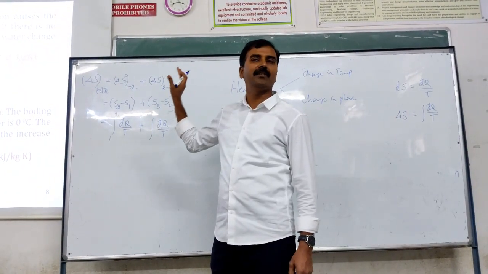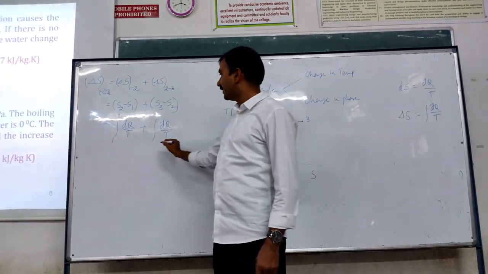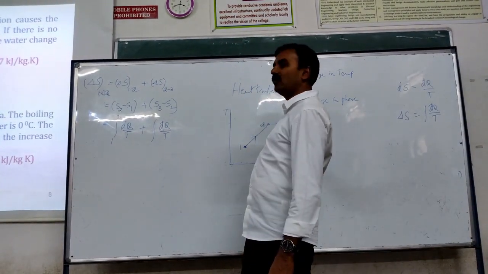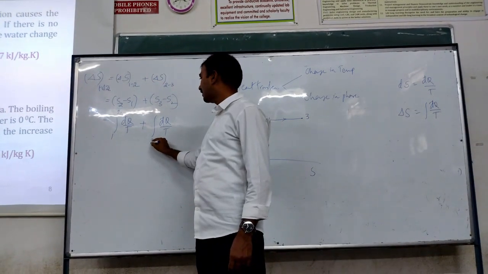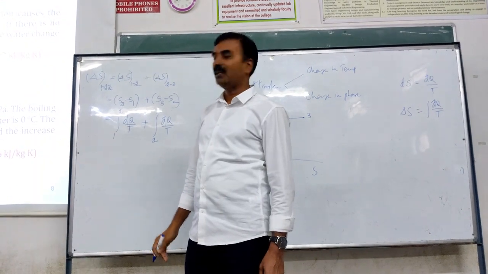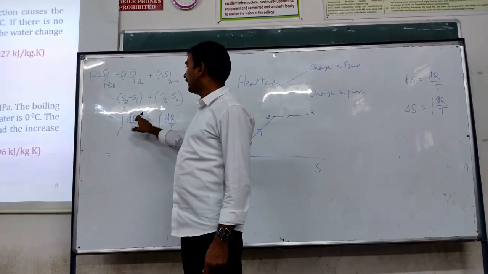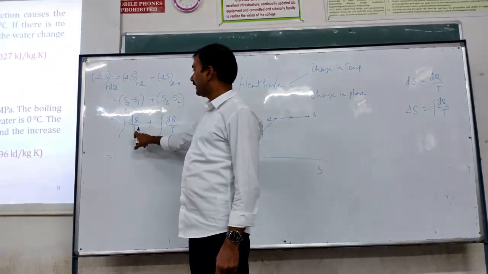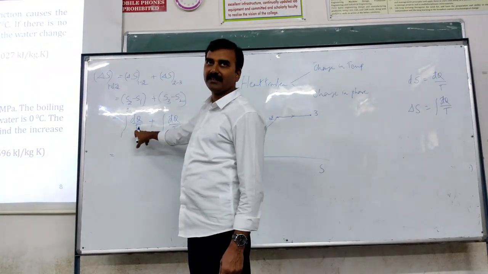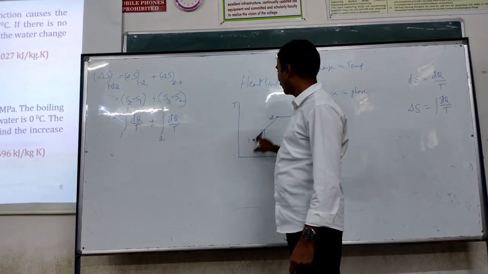It is no fundamental concept, right? It's a default equation. Now this is changing from 2 to 3, so the limits of the integration are 2 and 3. Now here, dq by T, is it variable or constant, from point 1 to point 2?